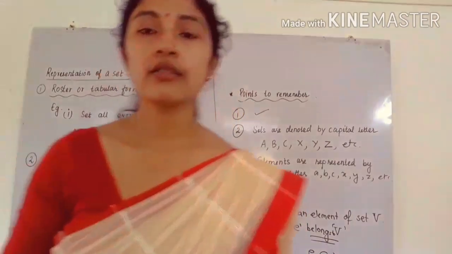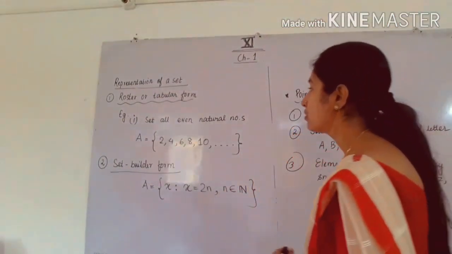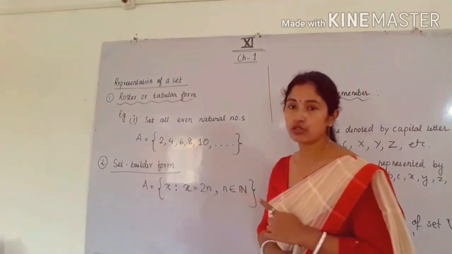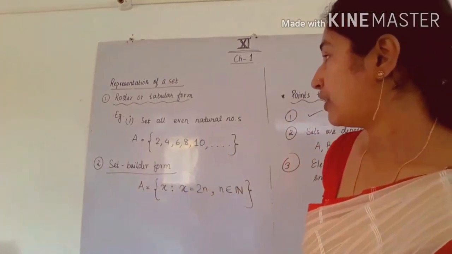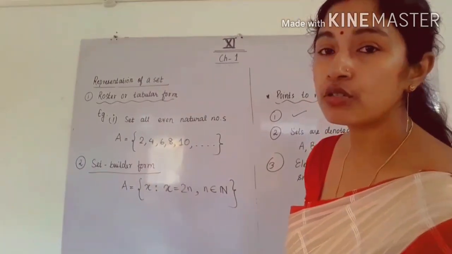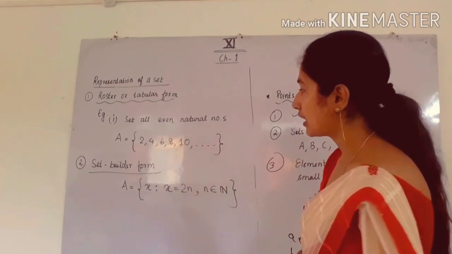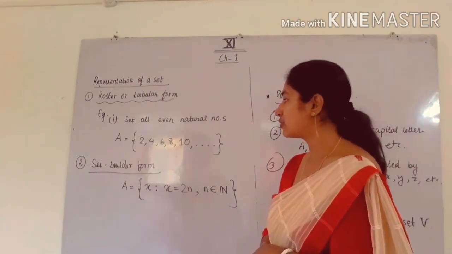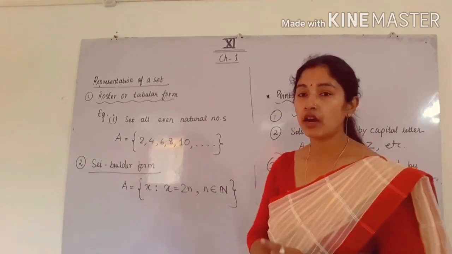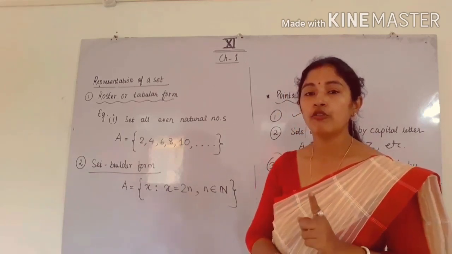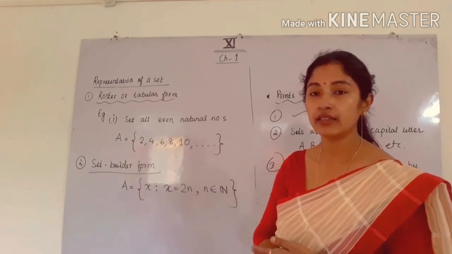So come to the next, that is the representation of set. So how to represent a set? There are two forms. The first one is roster form and the second one is set builder form. So roster form, we can say roster or tabular form. See, one example I have taken, set of all even natural numbers. Even natural numbers, we all know, start from 2, then it will go 4, 6, 8 and so on. We can write it like this.